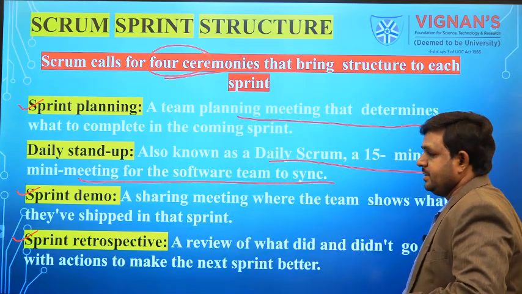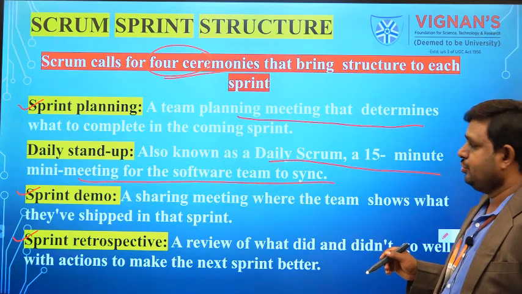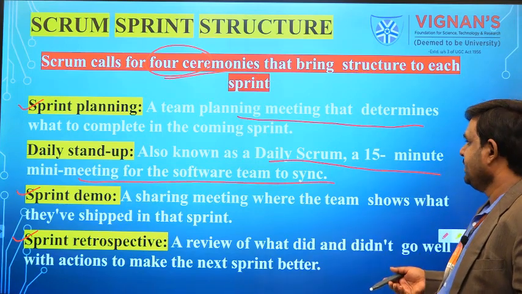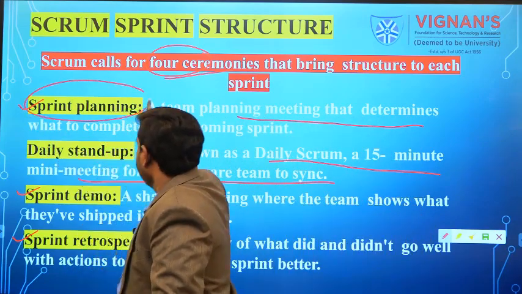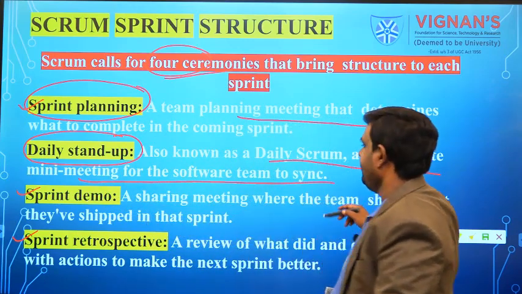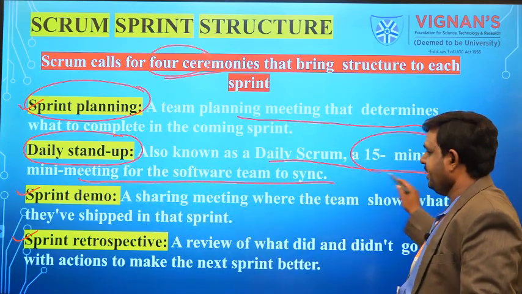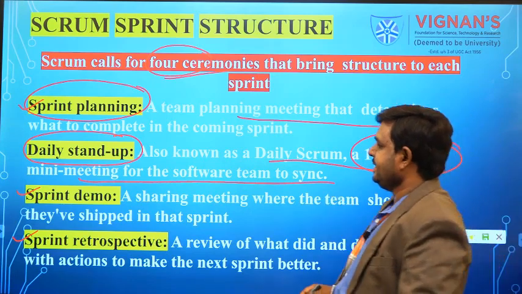So that is the four ceremonies of the Scrum structure. First one is sprint planning. It will be a team planning, where we discuss what the next sprint will be. And next one is daily stand-up. There will be a daily stand-up meeting, a daily meeting of 15 minutes. A mini meeting, that is called daily stand-up.